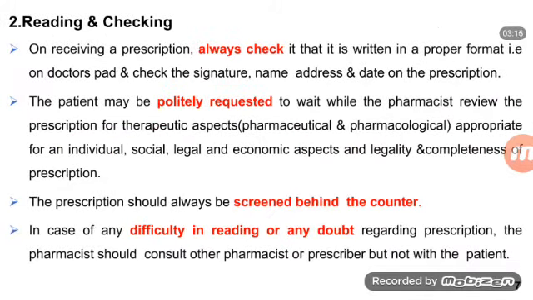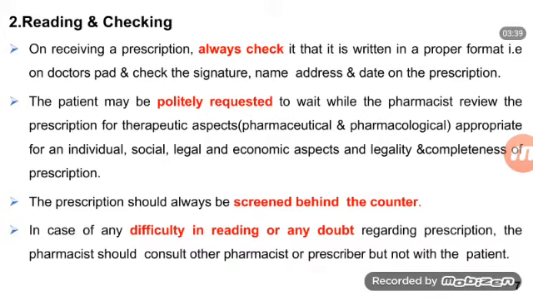After that, reading and checking. This is the second step of handling of prescription. On receiving a prescription, always check. Remember that. What to check? Check that it is written in a proper format, that is on the doctor's pad, and check the signature, name, address and date on the prescription.